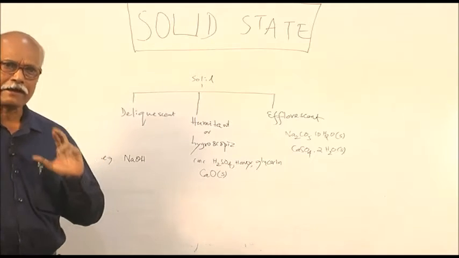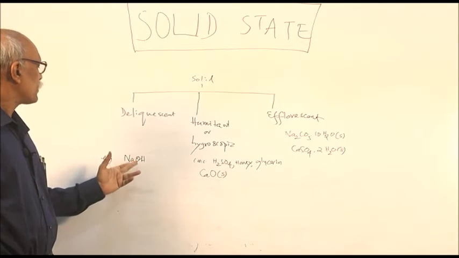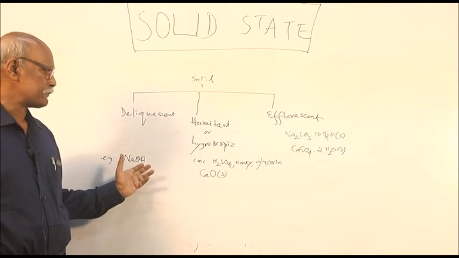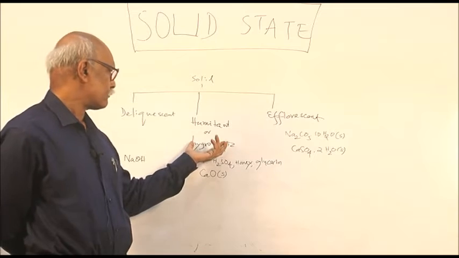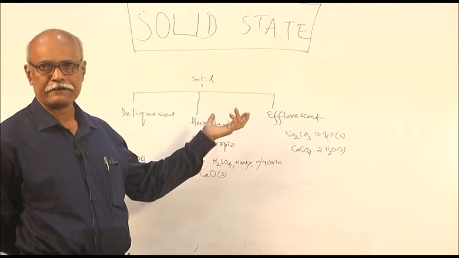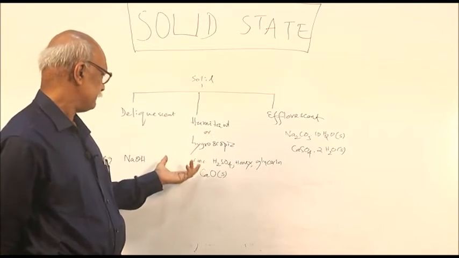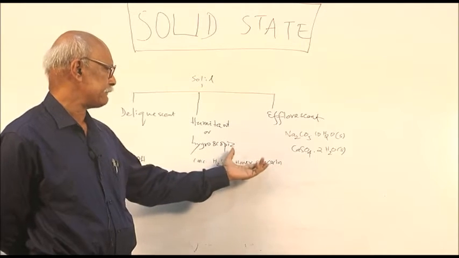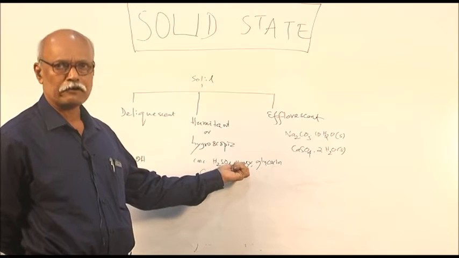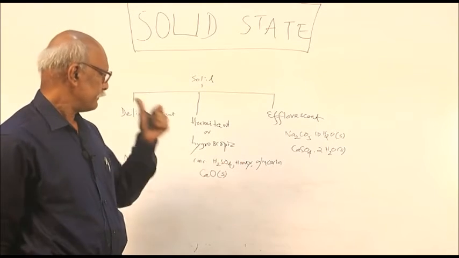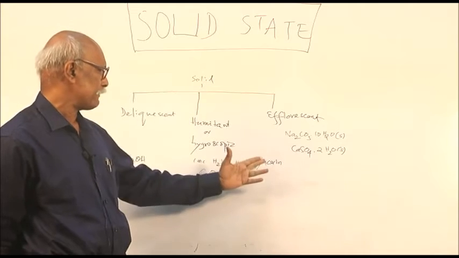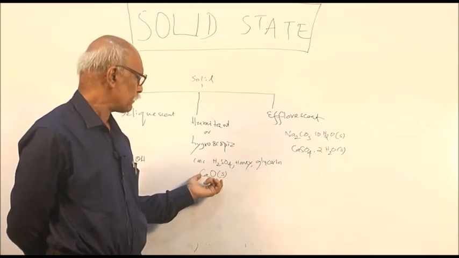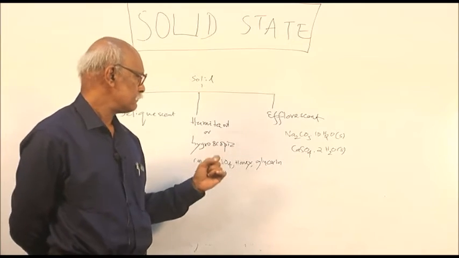The examples are also given. We have given sodium hydroxide, which turns into solution when exposed to the atmosphere. Then hygroscopic substances, another word is humectant, that absorb humidity, such as concentrated sulfuric acid, honey, glycerin. Honey you might have observed at your home: if the honey bottle is open, then the volume will gradually increase. Similarly with glycerin. And calcium oxide is a solid that never turns into solution but can absorb moisture.